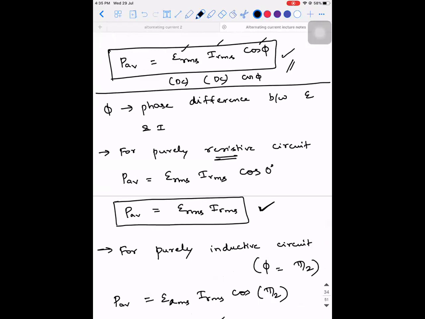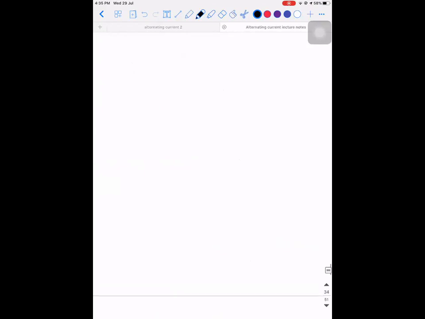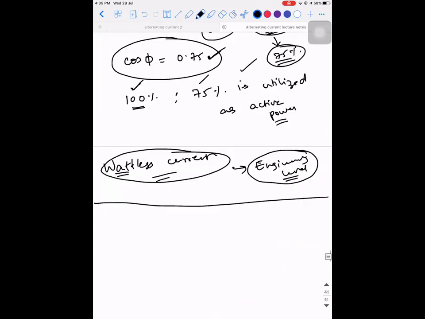Okay, so these two are the important points. So this is all about, yeah, tell me. Sir, is this 0.75 only for a particular device or for the entire circuit? It is for the entire circuit.